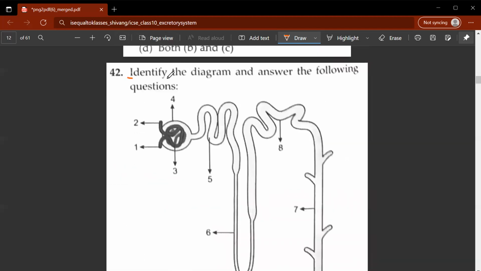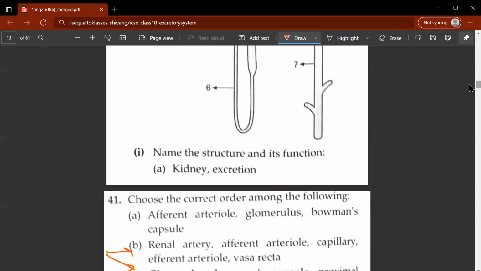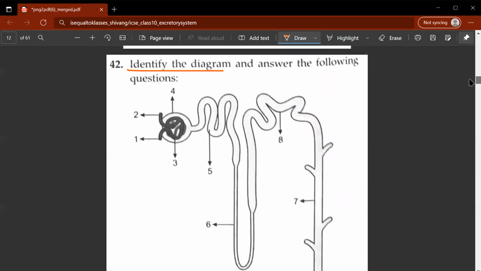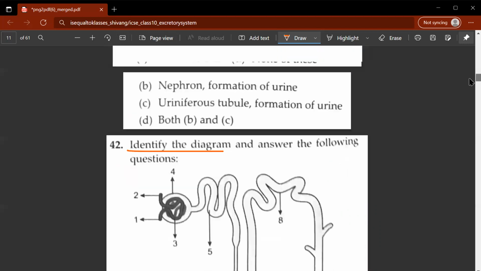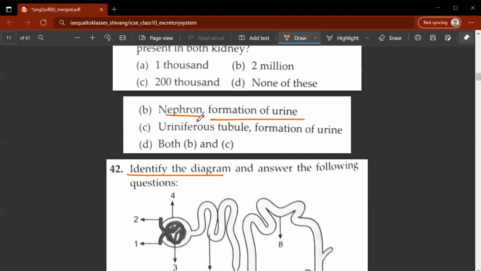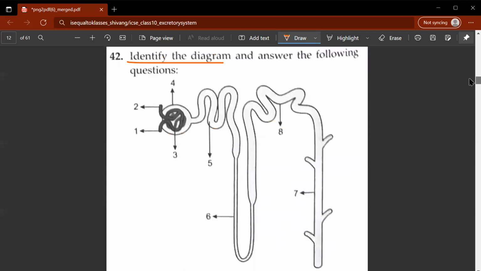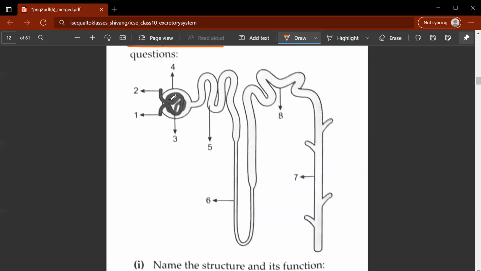Identify the diagram and answer the following questions. This is what we call D, both B and C. What is B and C? Nephron, formation of urine, and uriniferous tubule, which is also another name for nephron, which is responsible for the formation of urine. So this is what we call a nephron. This is the overall structure of the nephron. So this is the Malpighian capsule. It does not include the afferent and efferent arteriole. Only parts 3 and 4 make up the Malpighian capsule.